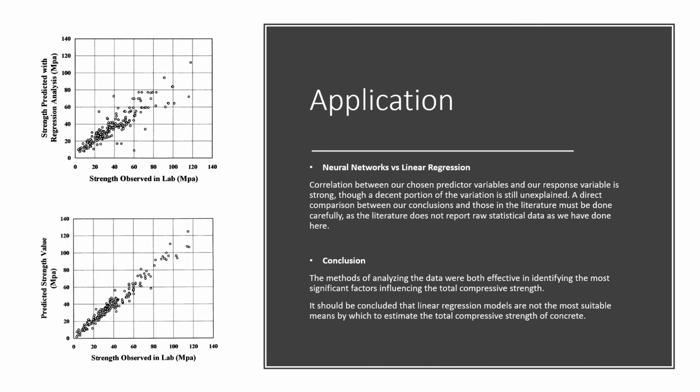The figures at the left are from Yi-Cheng Yeh, Modeling of Strength of High-Performance Concrete Using Artificial Neural Networks. They compare predicted versus actual concrete strength. As you can see, they both demonstrate that there is a decently high reliability of both methods, but the bottom figure shows that predictions made by neural networks more closely resemble actual values. Thus, it should be concluded that linear regression models are not the most suitable means by which to estimate the total compressive strength of concrete.